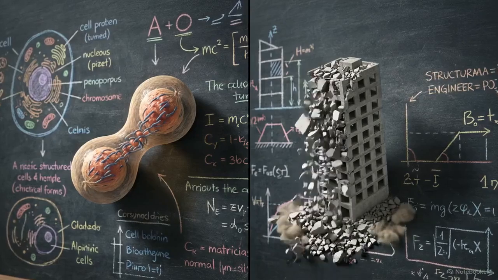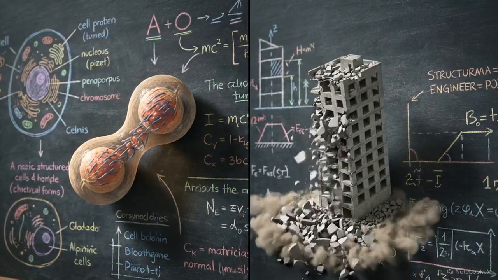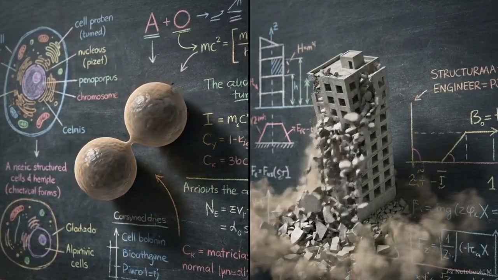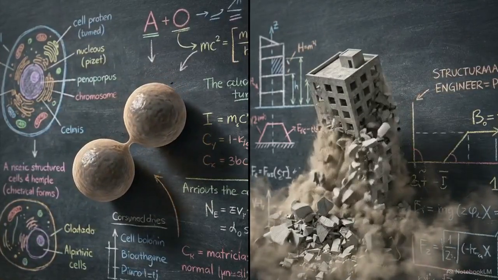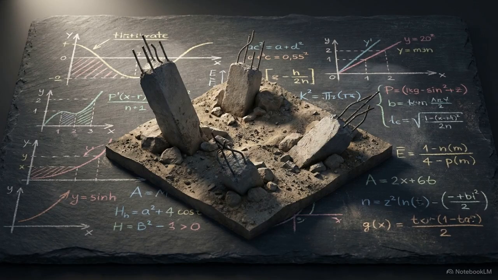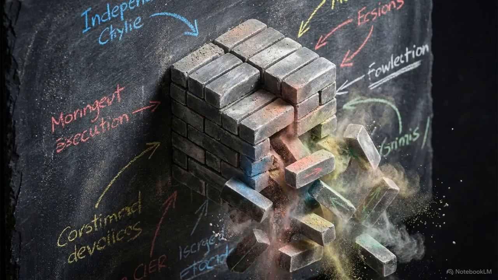Look at a dividing cell. It builds intricate structures and replicates DNA with absolute precision. Contrast that with an abandoned building slowly crumbling into dust. That decay is driven by the second law of thermodynamics. The physical universe operates with a strict tendency to move from order to maximum chaos. Things naturally fall apart. They do not spontaneously assemble themselves.